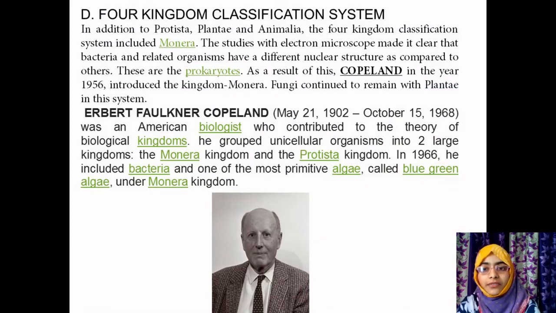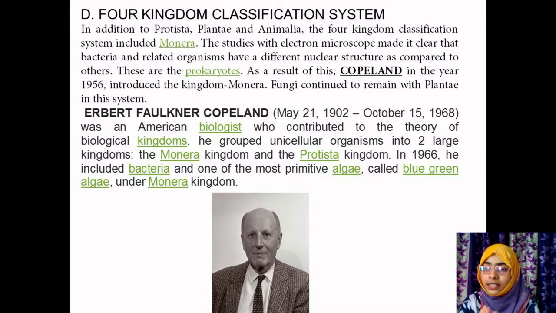In the four kingdom classification, in addition to Protista, Plantae and Animalia, one more group was included, called Monera. The studies with the electron microscope made it clear that bacteria and related organisms have a different nuclear structure compared to others.